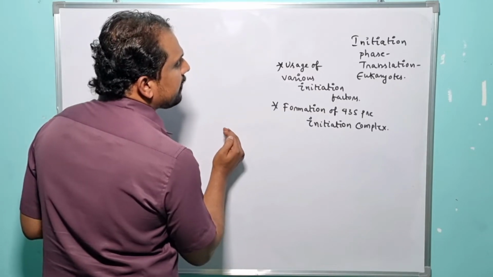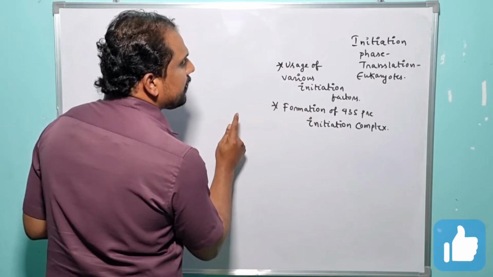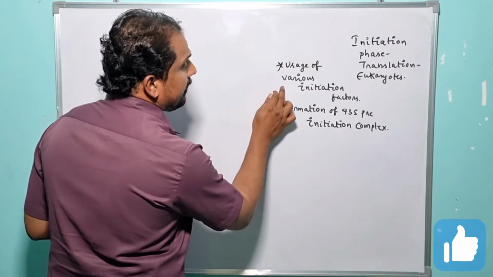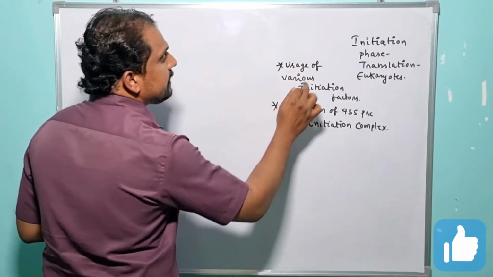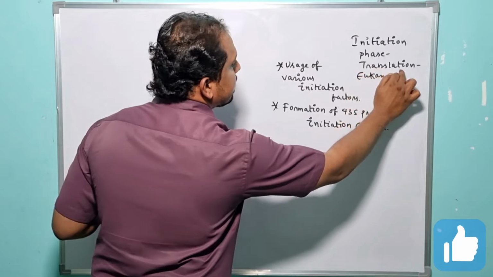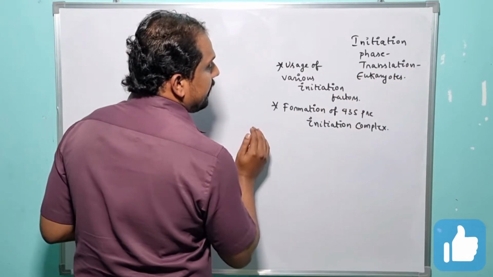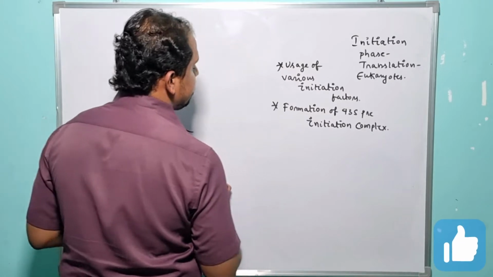So what are the three different initiation factors? These include initiation factor 1, initiation factor 2 and initiation factor 3. But here, in order to organize the initiation phase in case of eukaryotes, the translation mechanism takes the advantage of around 10 initiation factors, right?